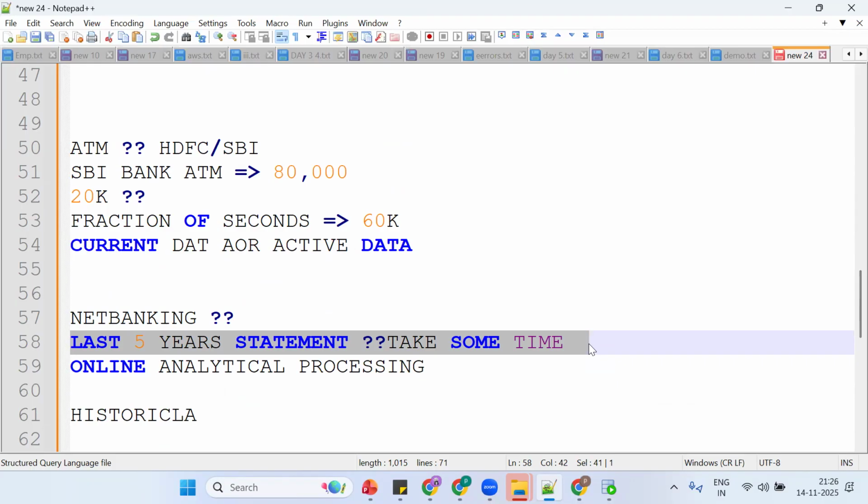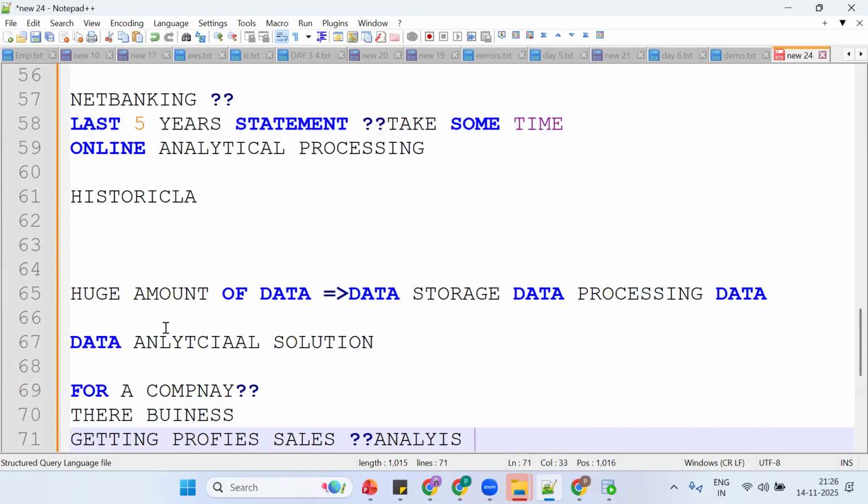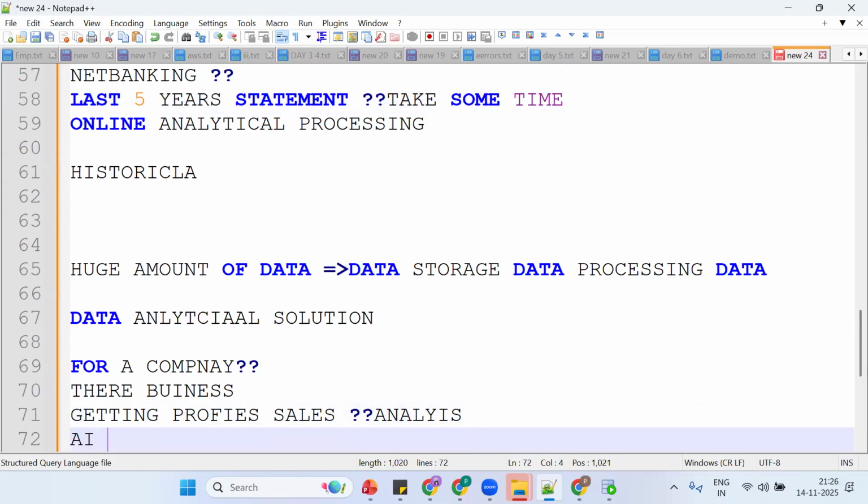So how are they getting profit? Whether they're getting profits or not. If they are not getting profits, what can be done to make them profitable? Based on the key insights of data. But where is our data? Our data is in different locations, and we want to migrate it to Snowflake. One more time, simple thing: the company wants to maintain their historical data for prediction, future forecasting, or for building AI models and LLM models.